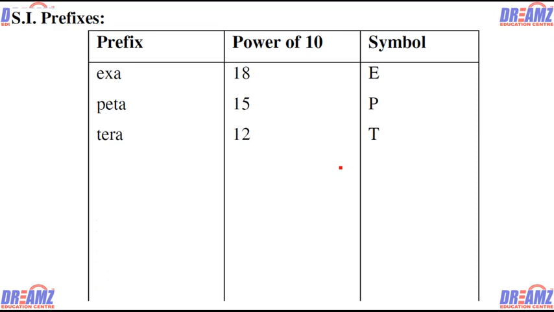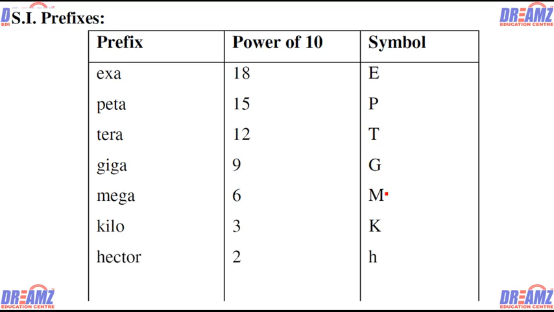Next is the tera, tera is 10 to the power 12, that's capital T. Next is the giga, we say gigabyte, megabyte. So giga means 10 to the power 9, abbreviated by capital G. Then it is the mega, 10 to the power 6. So 1 megabyte is 10 to the power 6 byte, abbreviated by capital M. Next is the kilo, we are all aware of that. Kilo means 10 to the power 3. Next is the hecto, that is 10 to the power 2, and the deca which is 10 to the power 1, and that is abbreviated by da. So these are the bigger quantities.